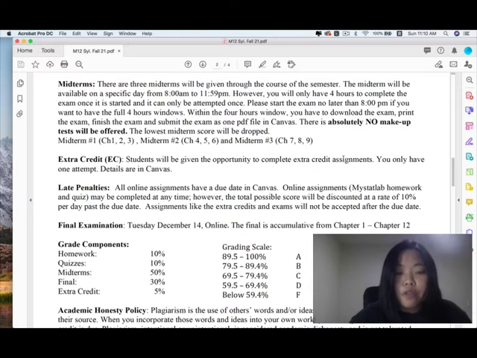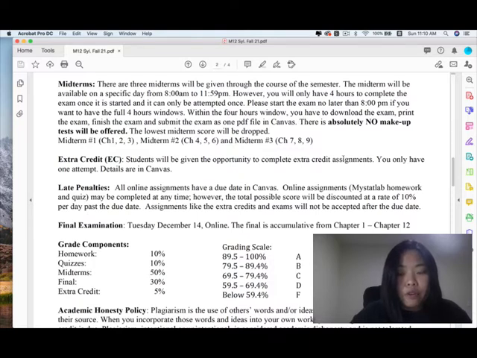Midterms. There are 3 midterms given over the course of the semester, and each midterm will be available on a specific day from 8 a.m. to 11:59 p.m. I usually set up the midterms on Tuesday.